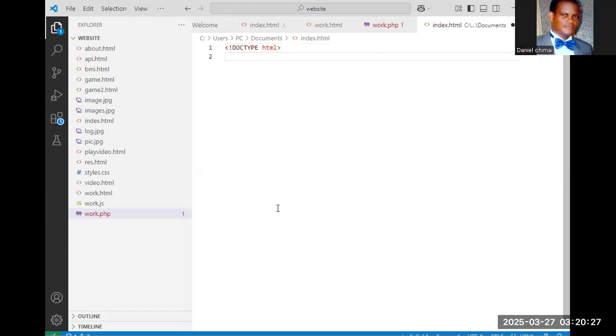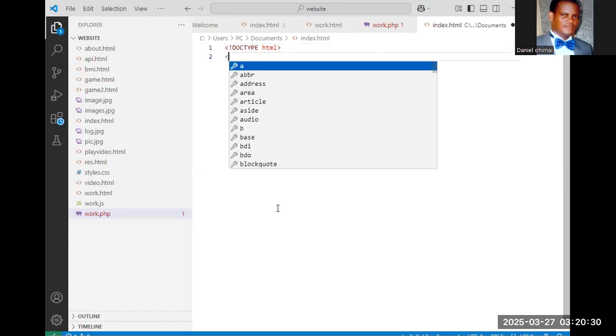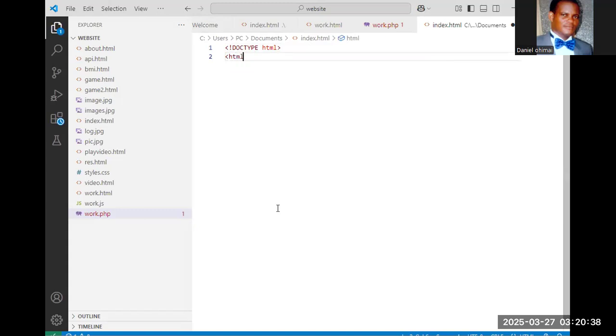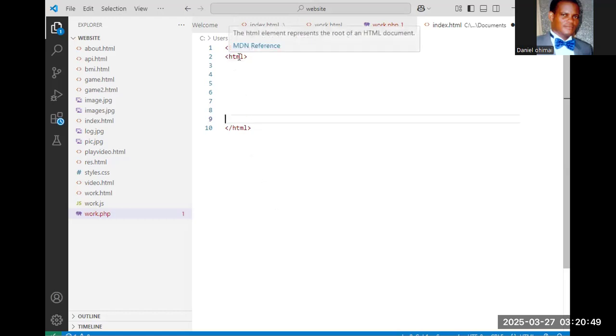Then you press enter on the keyboard, write another less than sign, then type html. Now html is the second foundation. This html has what we call an opening tag and a closing tag. The opening tag is just less than html greater than. For the closing tag, you have to put a slash. That means that is the end.